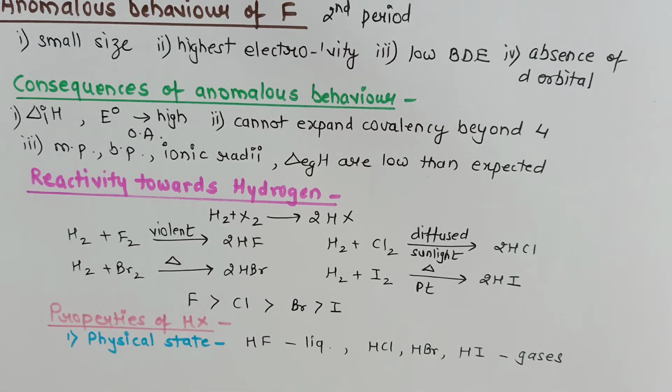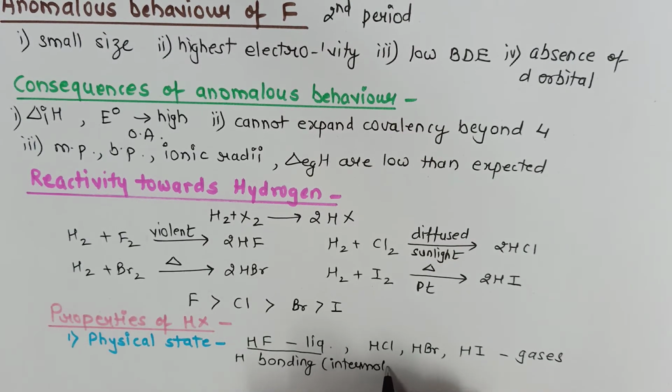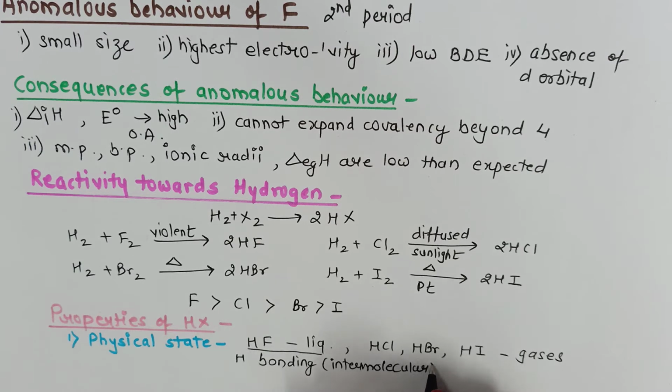If we look at the physical state of hydrogen halide, we find that hydrogen fluoride exists as a liquid and all other hydrogen halides like HCl, HBr and HI exist as gases. Now this anomalous behavior of hydrogen fluoride is due to the presence of hydrogen bonding. Intermolecular hydrogen bonding in hydrogen fluoride makes it a liquid.